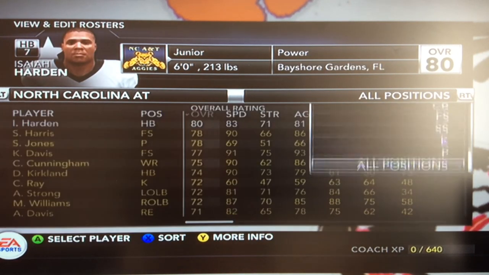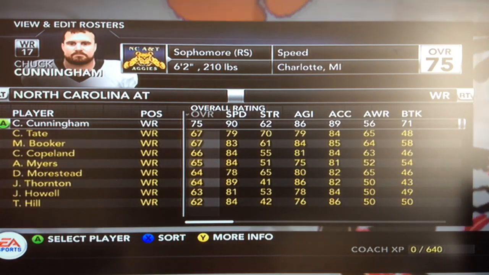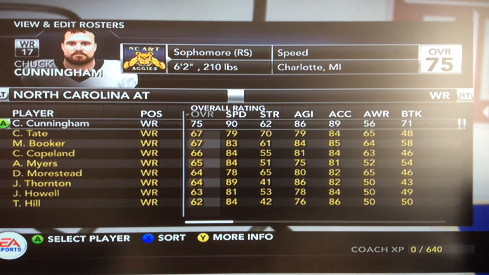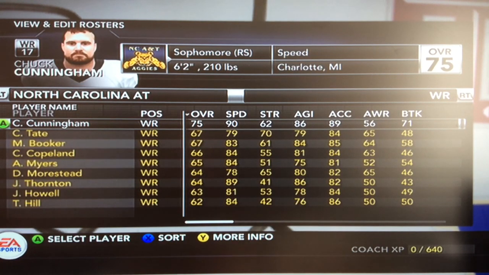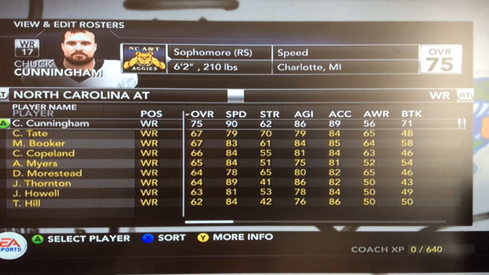So, receiver, Chuck Cunningham. This is the twist. I don't know if you guys have been here long enough, but Chuck Cunningham Road to Glory has not been up for a good 2 months. Probably wondering what happened. So this is all made up, by the way. Not really. So we last left off at the middle of the season. That really happened on this channel. But after that, this is all fake, by the way. Except for the actual Road to Glory part.